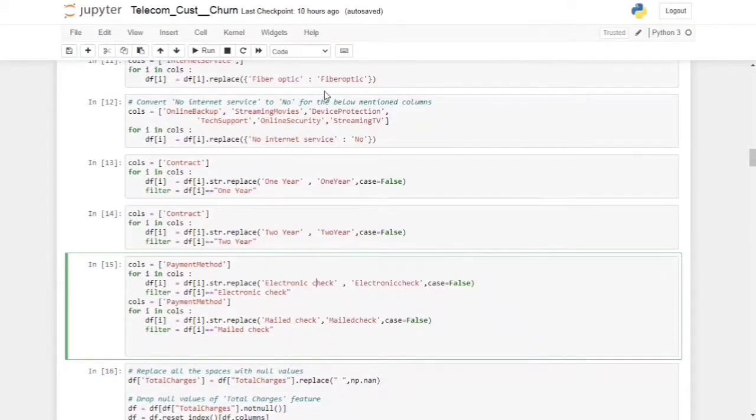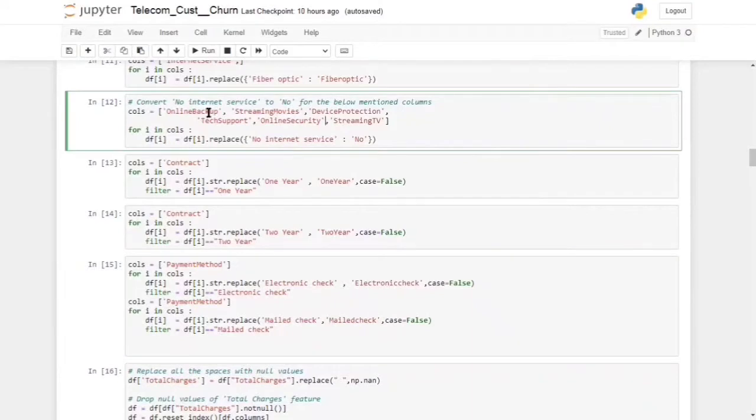And there is one more column with no internet service, no and yes. The no internet service and no are just one and the same thing. So we are converting no internet service to no with the help of the replace method. These are the list of columns which contain no internet service, and I have converted them to the no value.